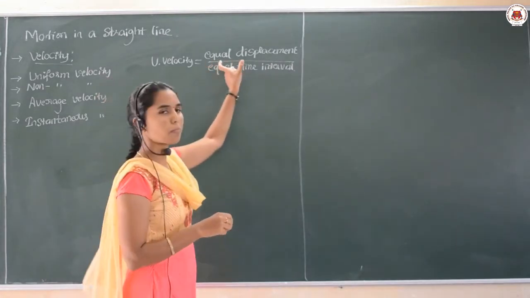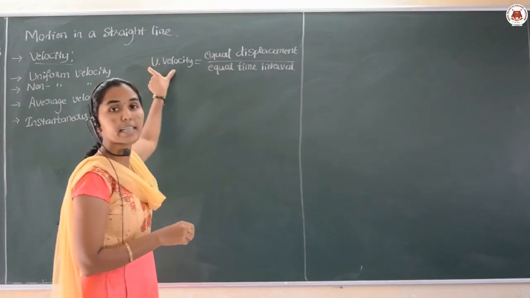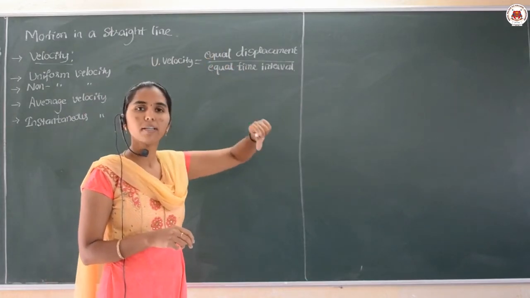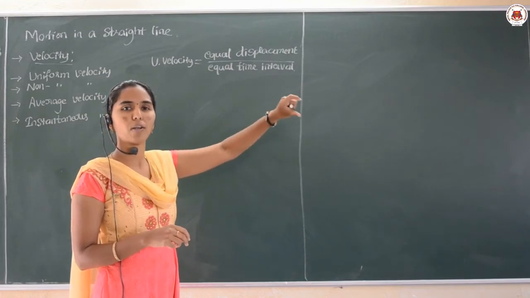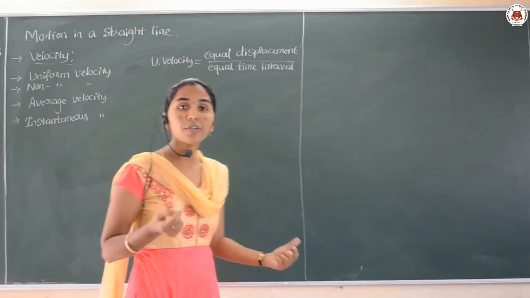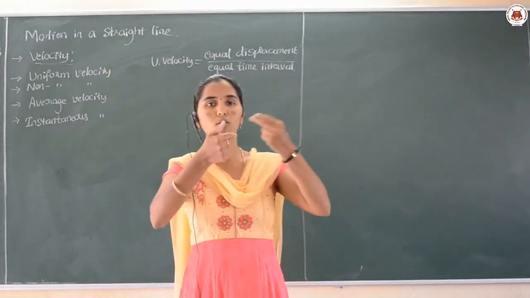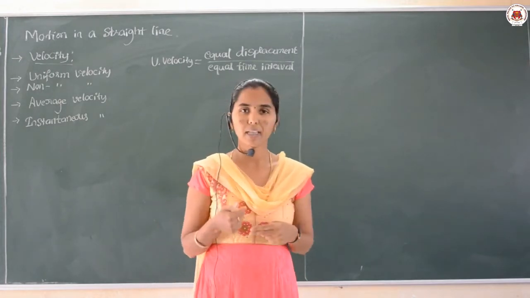Here equal displacement will be covered in equal time. So both are equal, which gives me the uniformity. So the velocity is uniform velocity. Then what is non-uniform? Non-uniform means there should be either a change in the displacement or a change in the time taken by the body.